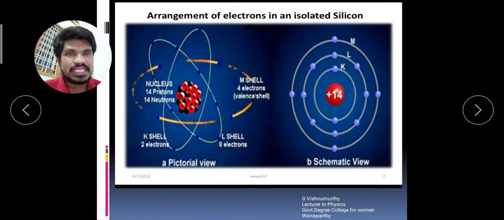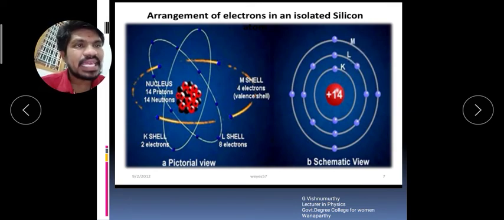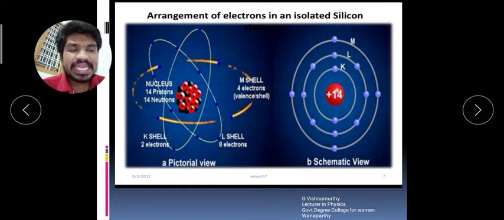According to the Bohr model, the stationary orbits lie around the nucleus. The stationary orbits are classified into K, L, M, and so on. The K shell is nearest to the nucleus, and the L shell lies next to the K shell.